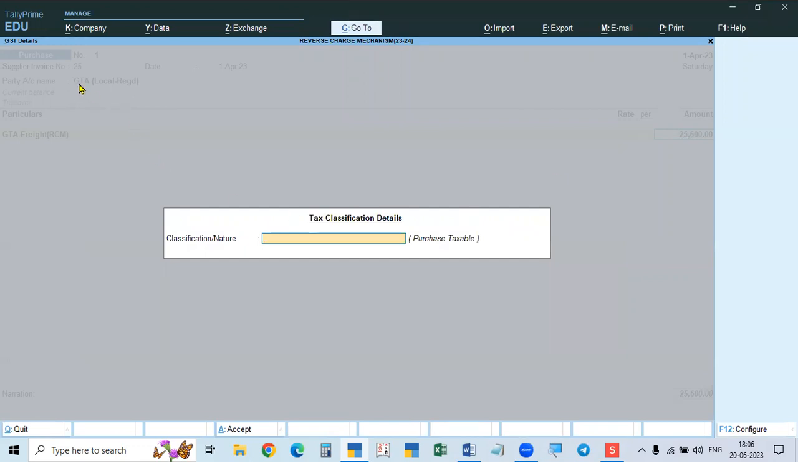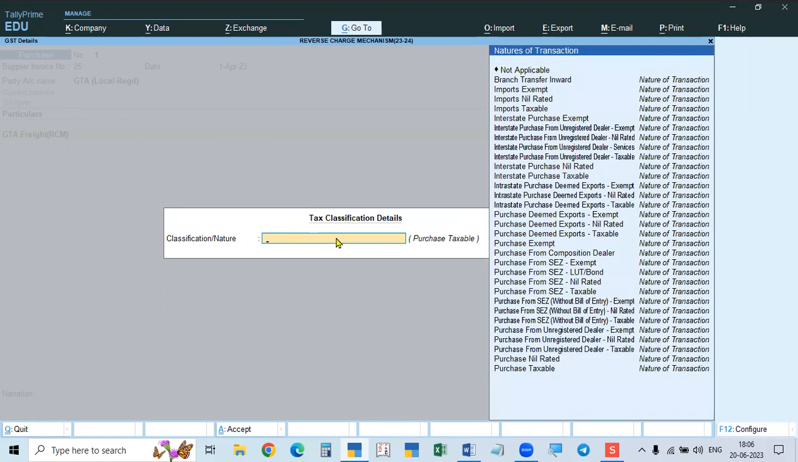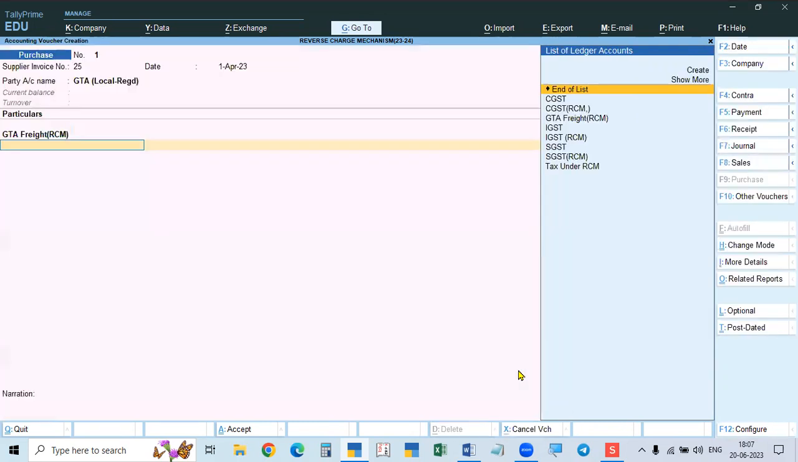Automatically, depending on the party name and the party details given in the creation, it will take, but you need to select. Press the space bar and the whole list will come. If you select purchase taxable, it will show.